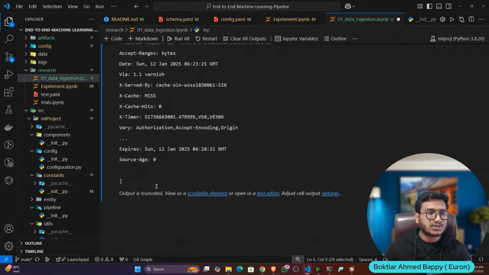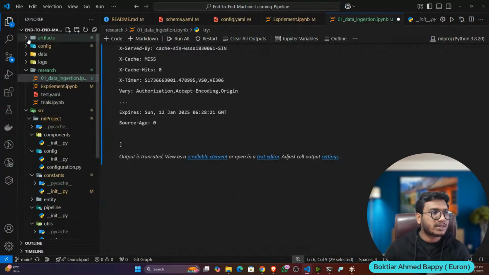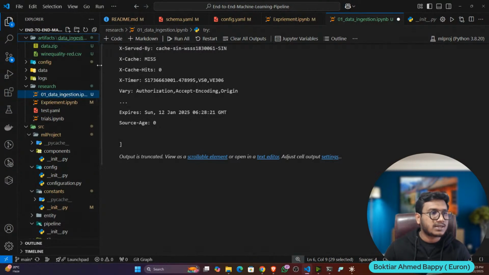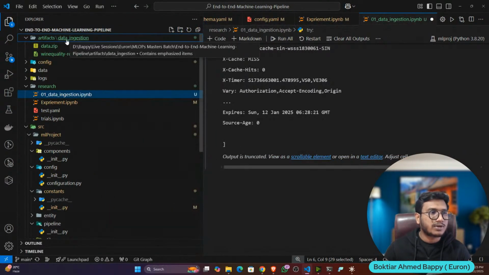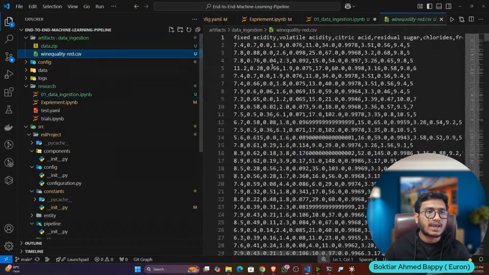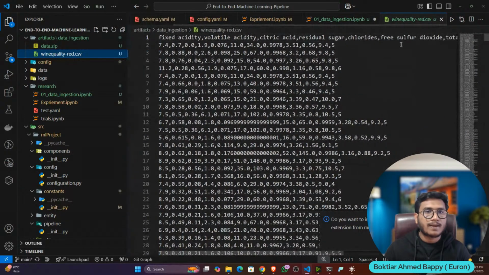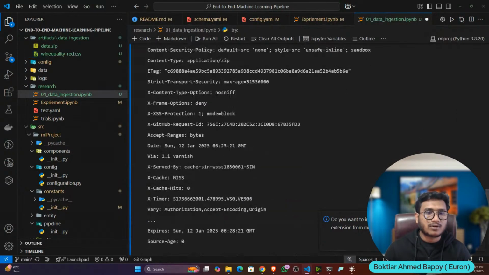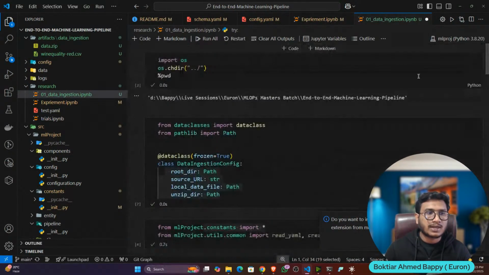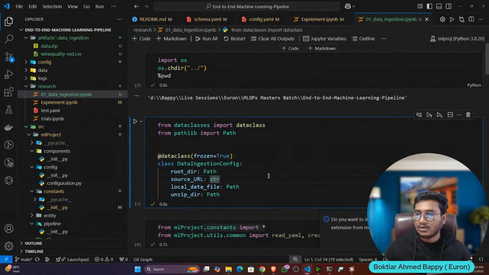Now see, my data ingestion is completed. If I open the artifact, can you see, guys, inside that it has created a data ingestion folder, and this is the zip file it has downloaded. After downloading the zip file, it has also done the unzip operation, and this is my CSV data. This is our first component we have written, called data ingestion, in a notebook experiment.